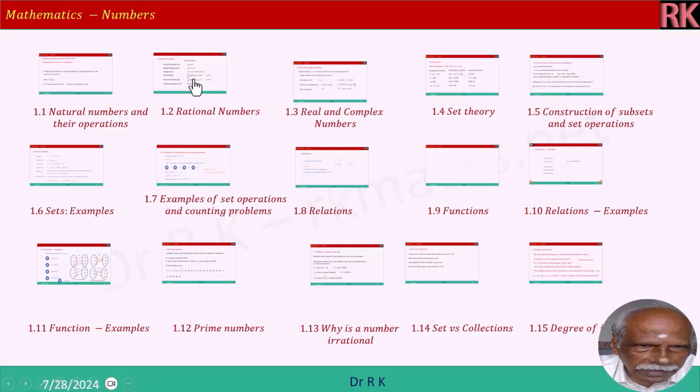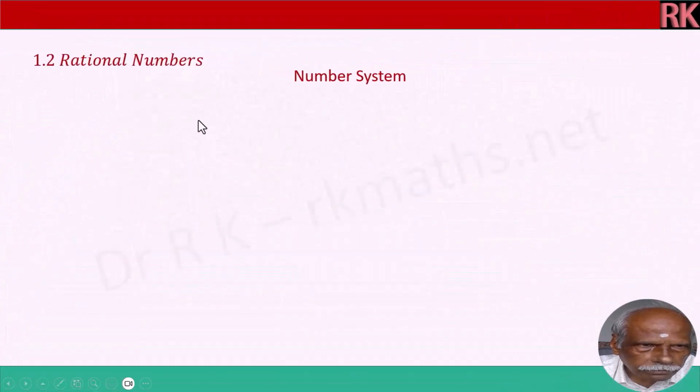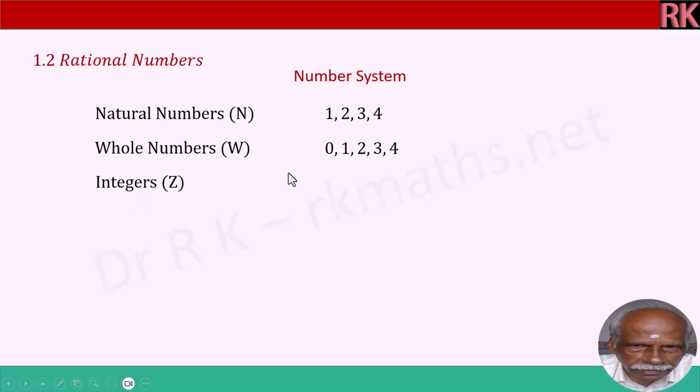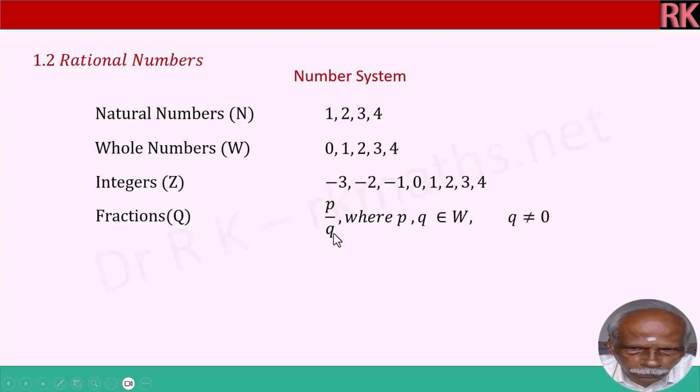Now we will go to the second chapter, rational numbers. Number system, we know natural numbers are 1, 2, 3, 4. Whole numbers are 0 is included to the natural number. Integers, or negative natural numbers are included. And fractions are p by q, where p and q are elements of whole numbers. That is this set. And q is not equal to 0.